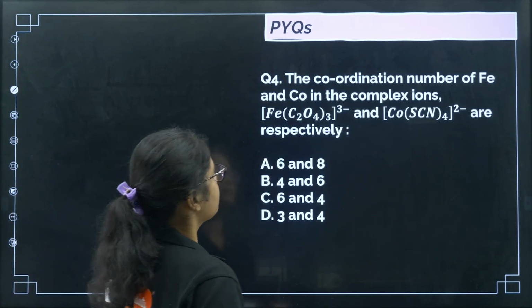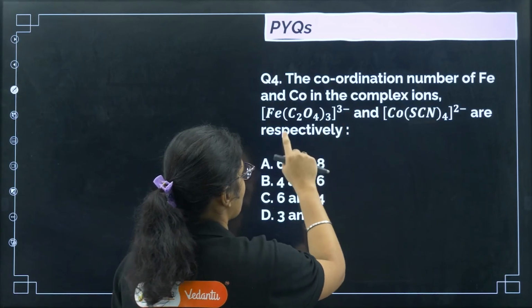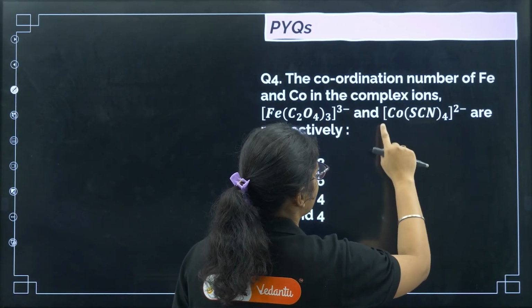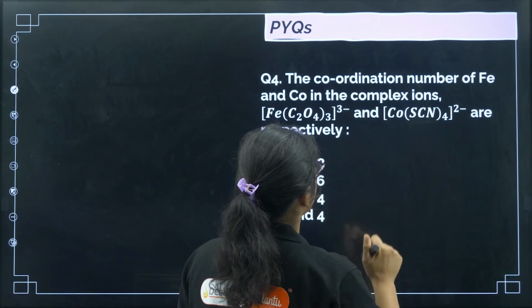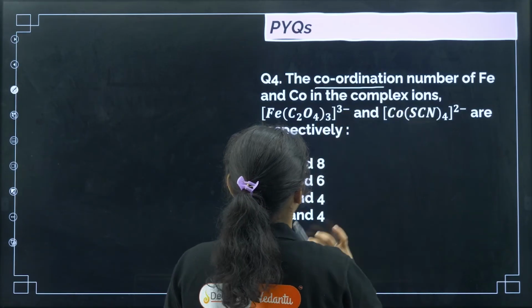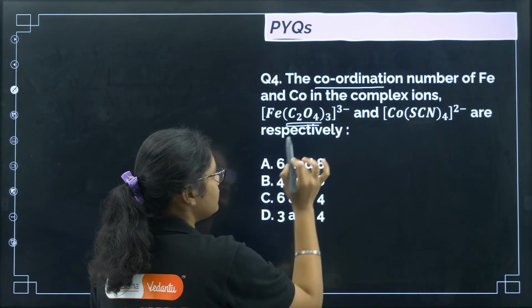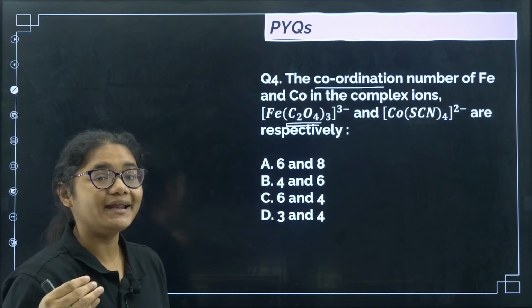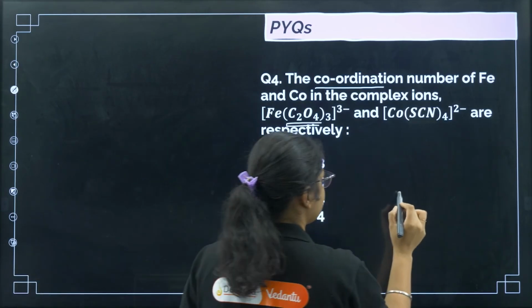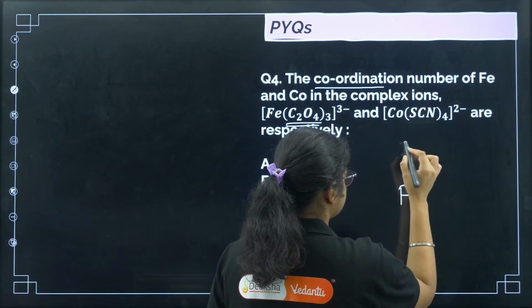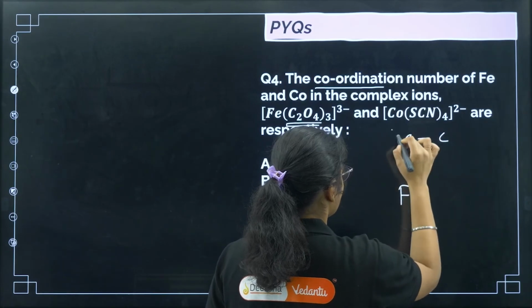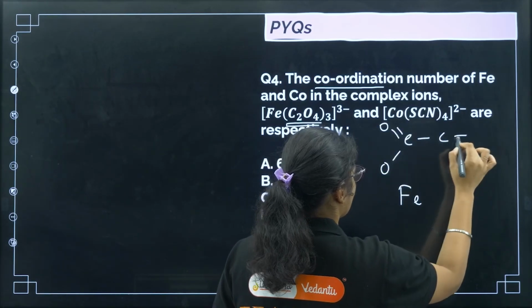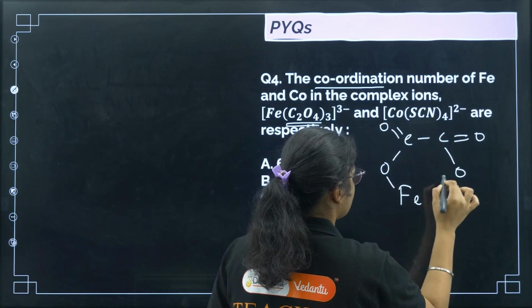Next, the coordination number of Fe and cobalt in the complex ions. So we need to find the coordination number of Fe and cobalt. So see, C2O4 again is a bidentate ligand. If you see Fe(C2O4), it is like this.